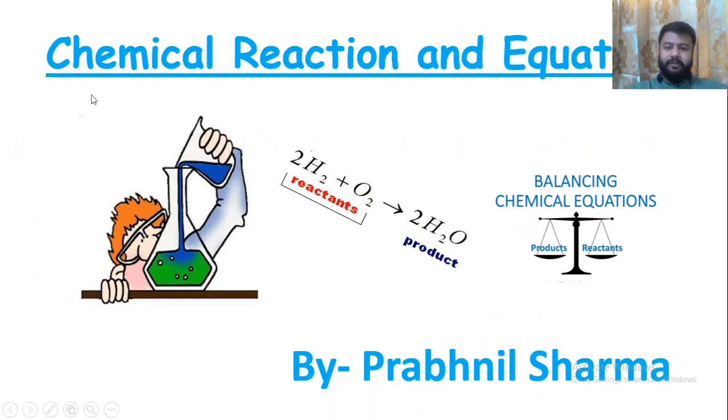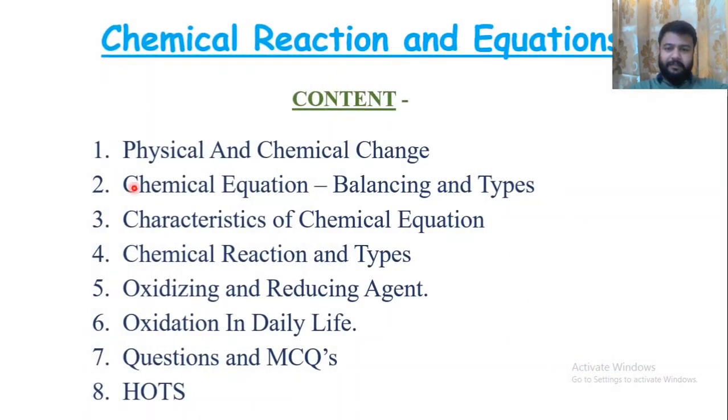Everyone, today we are going to discuss our chapter, chemical reactions and equations. The contents of this chapter are: physical and chemical change, chemical equation, balancing and its types, characteristics of chemical equations, chemical reactions and their types, oxidizing and reducing agents, and oxidation in daily life.